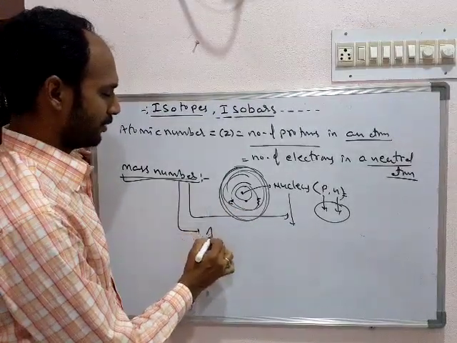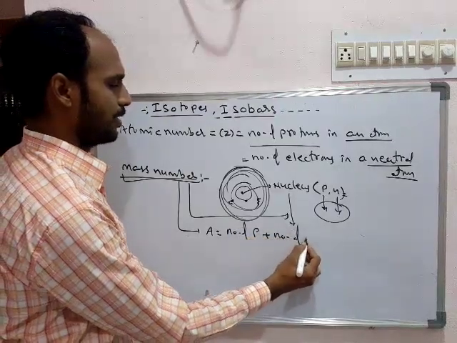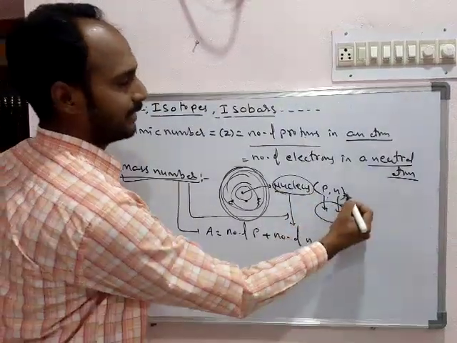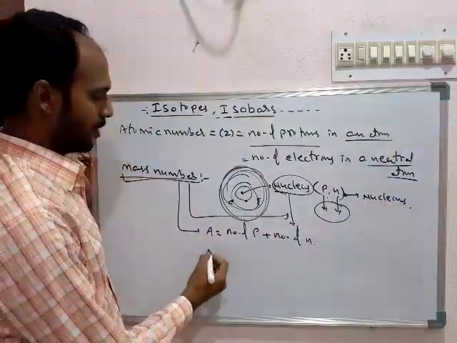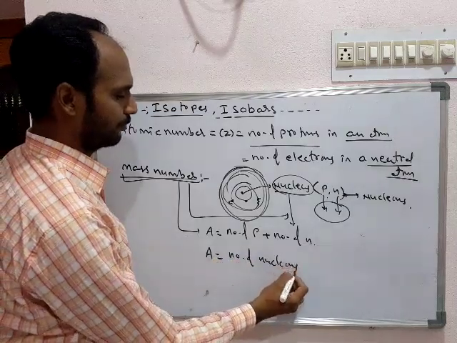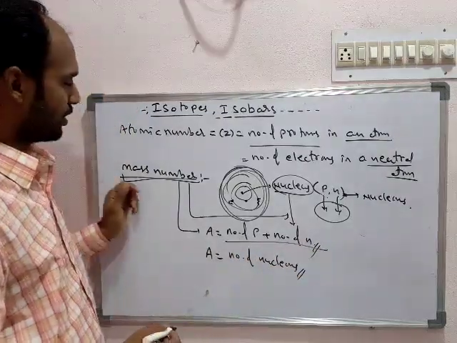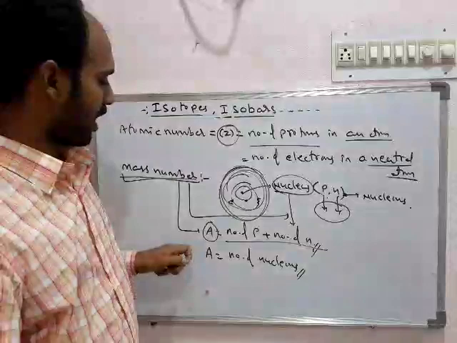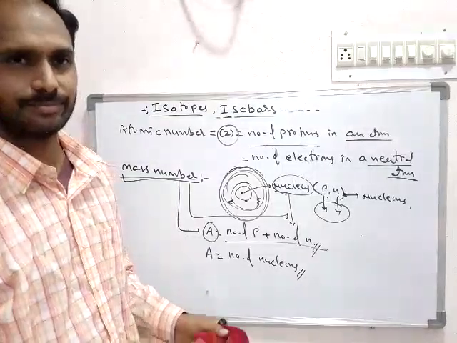Now what is the mass number? It is equal to the number of protons plus the number of neutrons. Neutrons and protons are present in the nucleus, so these particles are also treated as nucleons. So the mass number is the number of nucleons, or the number of protons plus the number of neutrons. So this is the mass number, and this is the atomic number. Using the variation in atomic number and mass number, we discuss isotopes, isobars and the rest.